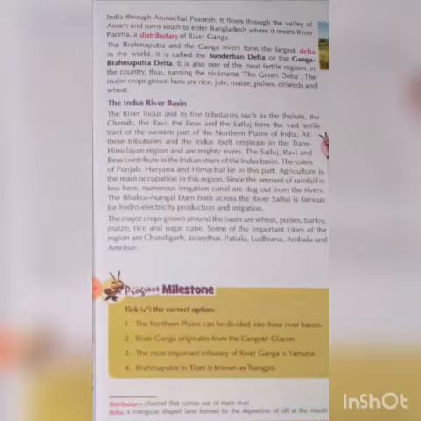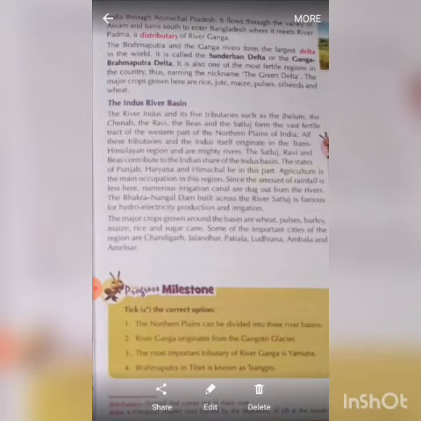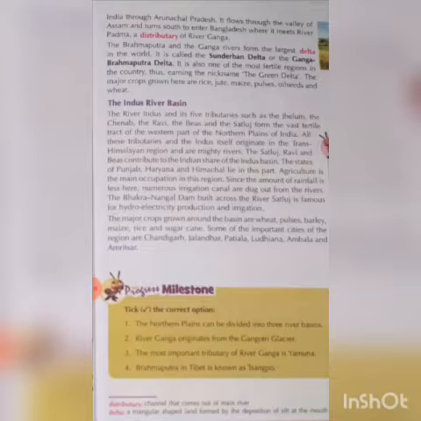Distributary means a river which branches off from the main river. The Brahmaputra and Ganga rivers form the largest delta in the world. It is called the Sundarban Delta, and also the Ganga Brahmaputra Delta. It is also one of the most fertile regions of the country, thus earning the nickname the Green Delta. The major crops grown here are rice, jute, maize, pulses and oil seeds.